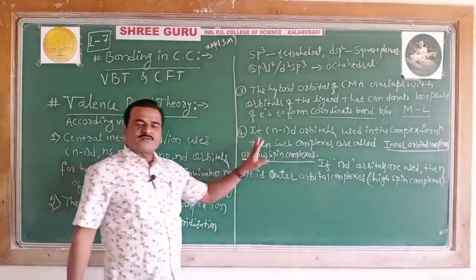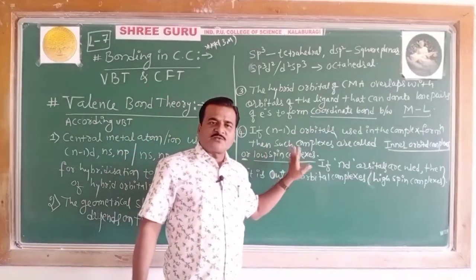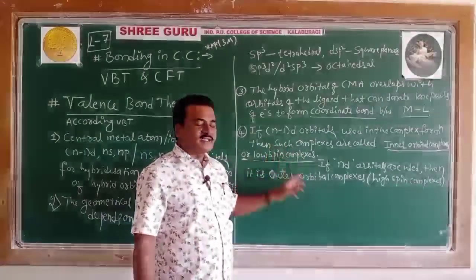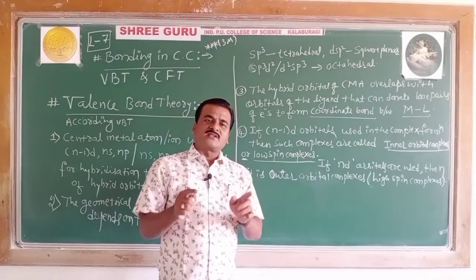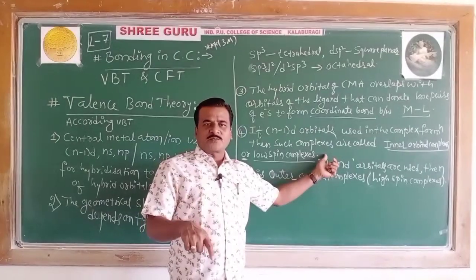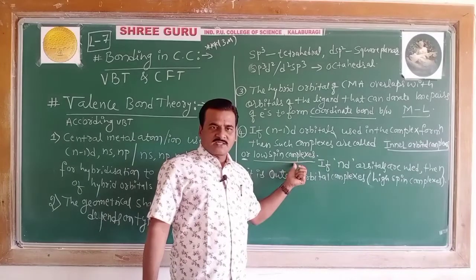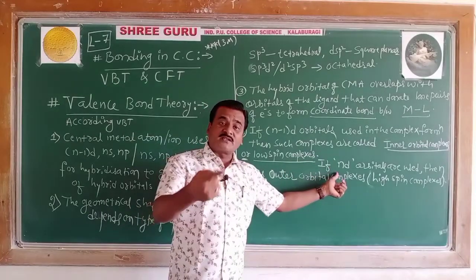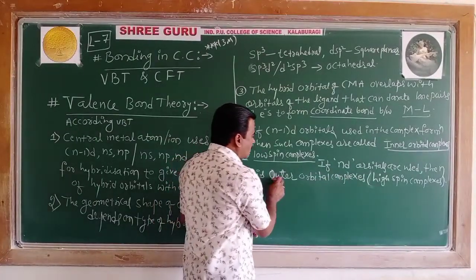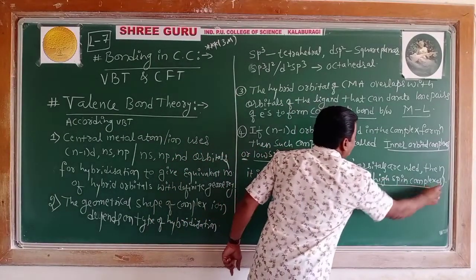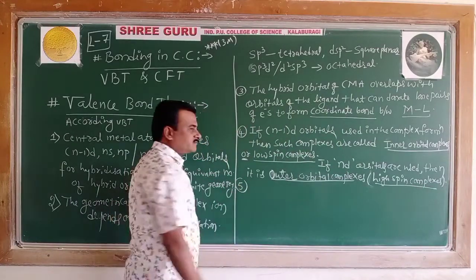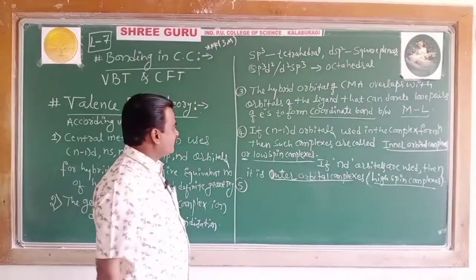So what does point number 4 say? Postulate number 4 in the valence bond theory is: if n-1 d orbitals are used, then that complex is said to be an inner orbital complex or low spin complex. If nd orbitals are used, then it is called an outer orbital complex or high spin complex. Come on, point number 5, last but one.